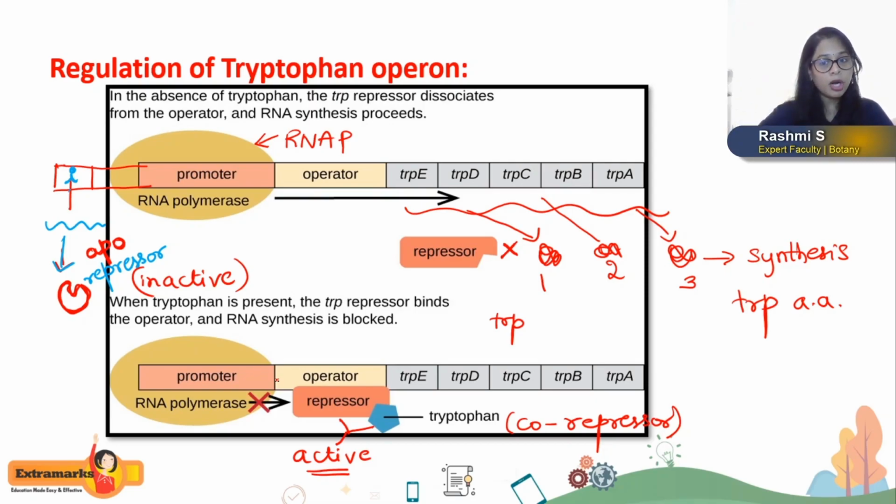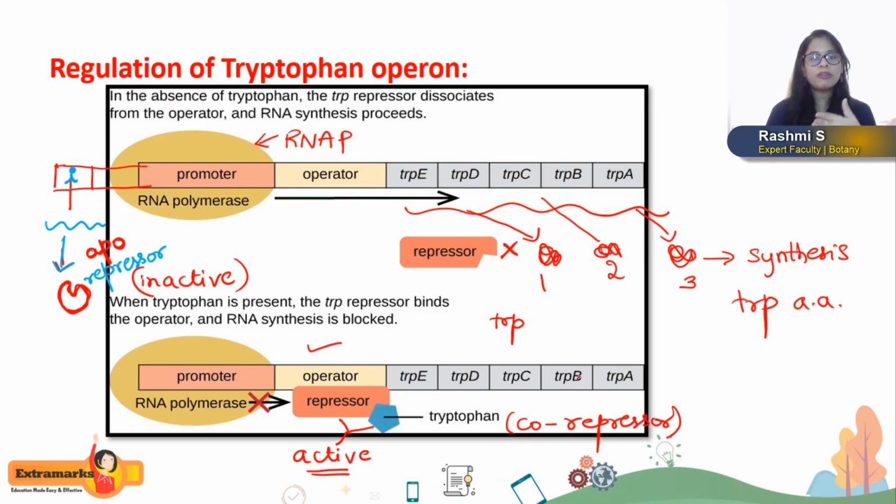Yes, so the end product of the metabolic pathway is tryptophan. So the tryptophan itself is going to bind to the inactive repressor or aporepressor, and tryptophan is going to act like a co-repressor, converting the inactive repressor into active repressor. Active repressor now binds to the operator. Hence, RNA polymerase cannot transcribe the EDCBA genes. It cannot transcribe the structural genes. Therefore, the genes are switched off.